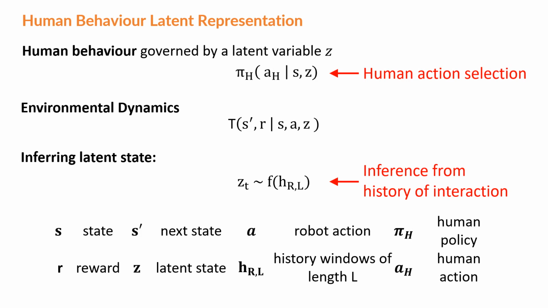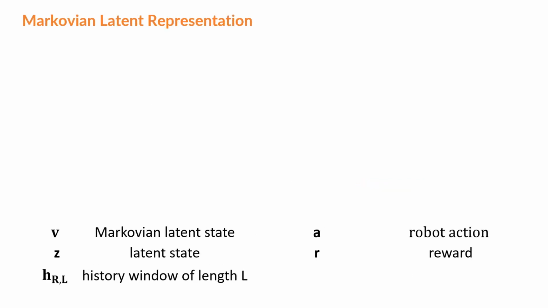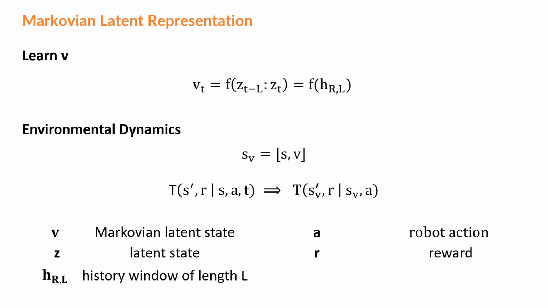To train the policy network with reinforcement learning techniques, it is required that the environmental dynamics are Markovian. However, the variable Z may not follow this pattern. To address this, a latent state phi is learned that is Markovian, enabling optimal policy convergence. Hence, we define a new state, S of phi, which is the concatenation of S and phi, that transforms the transition dynamics to exactly the same as a single-agent Markov decision process problem.